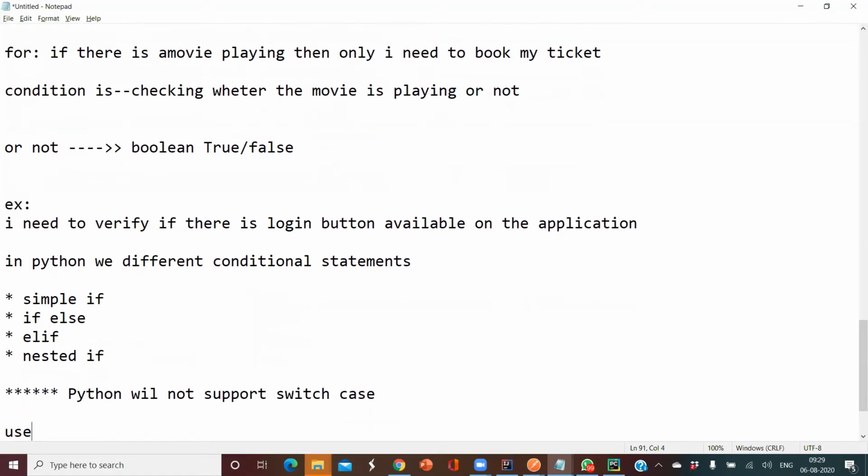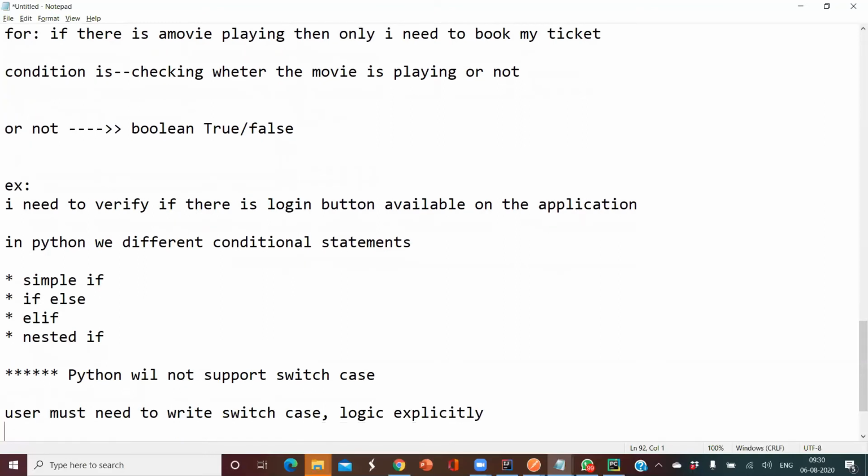The user must write switch case logic explicitly. I'll explain how to write your switch case logic explicitly when we get to collection objects. But by default, there is no switch case given by Python. We need to write our own switch case.